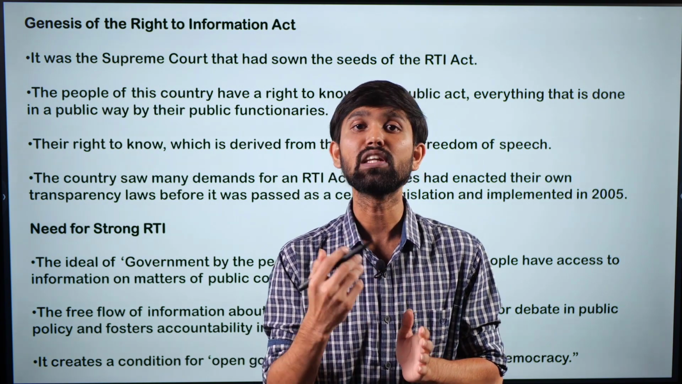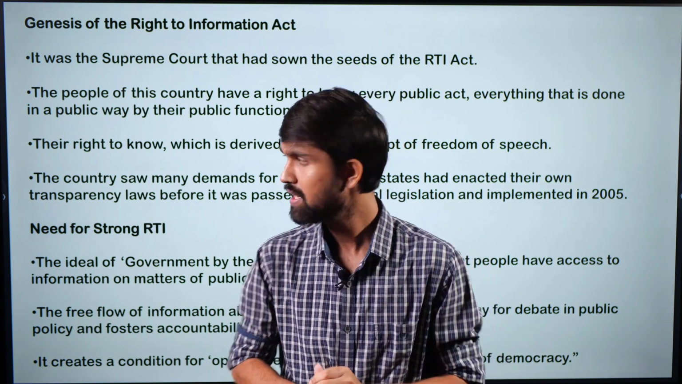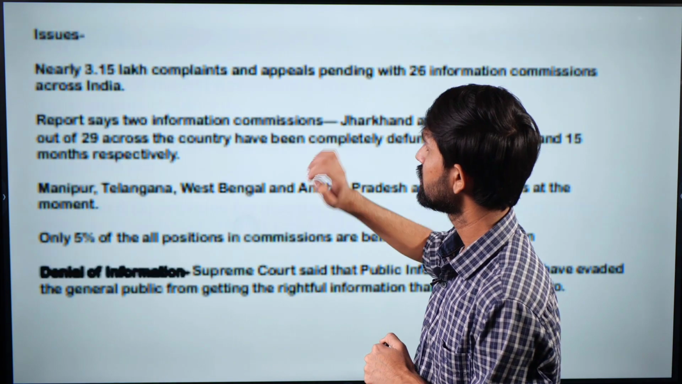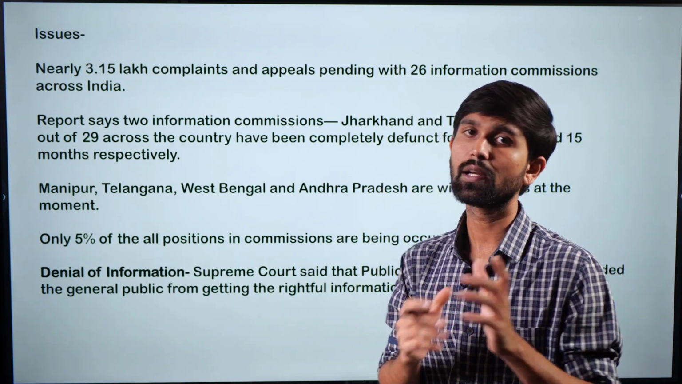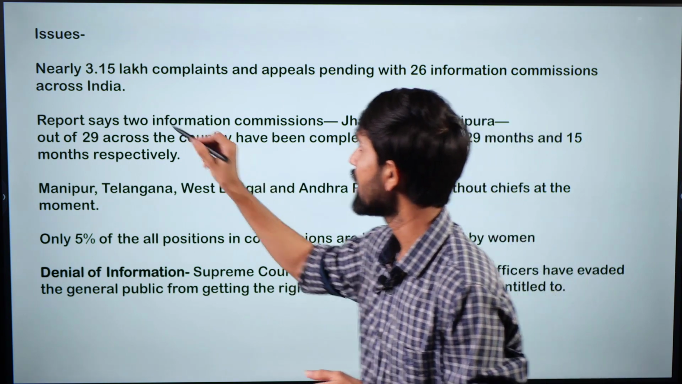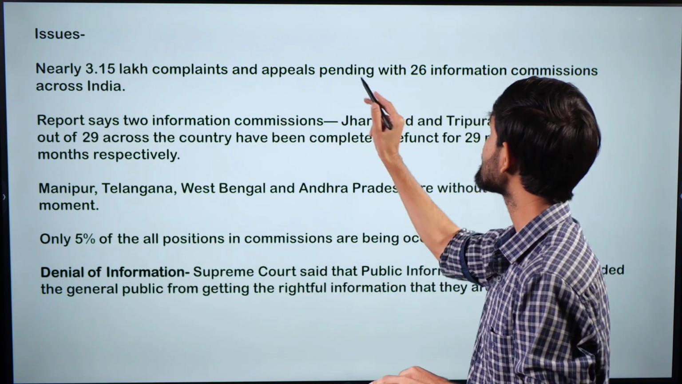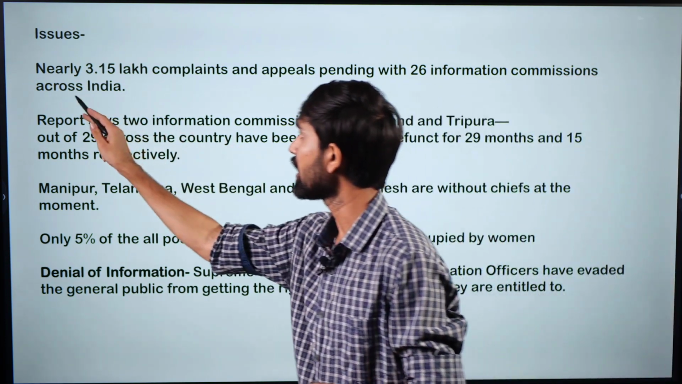And this is where we need to highlight what issues are going on with this RTI apparatus. This is where the report comes in, which has highlighted certain issues. What are these issues? The report that features in the article says that nearly 3.15 lakh complaints and appeals are pending with 26 information commissions across India.